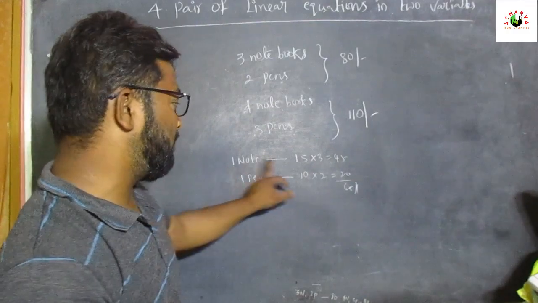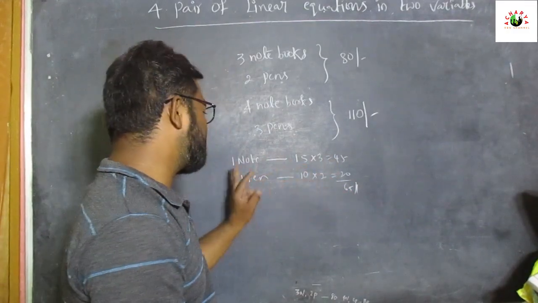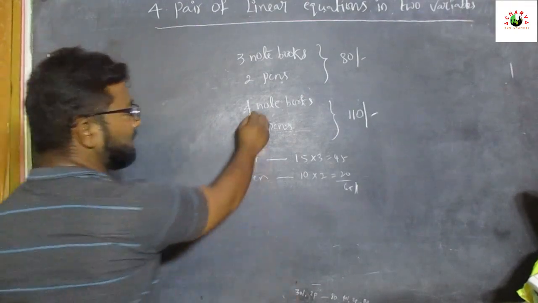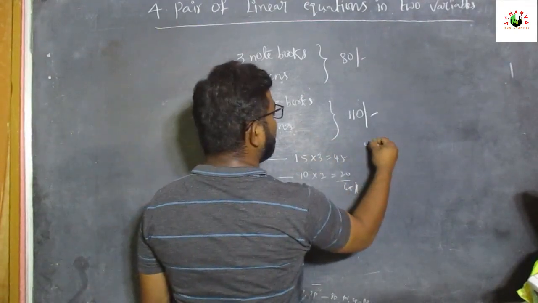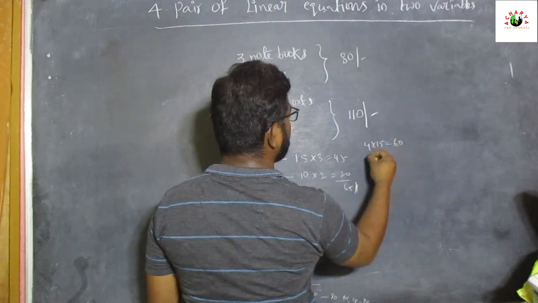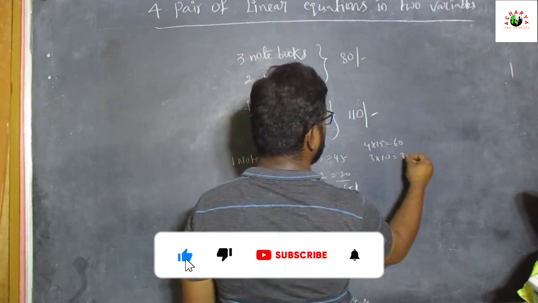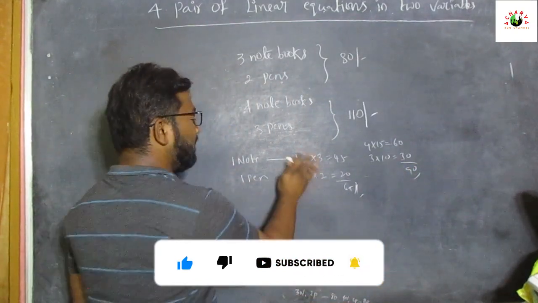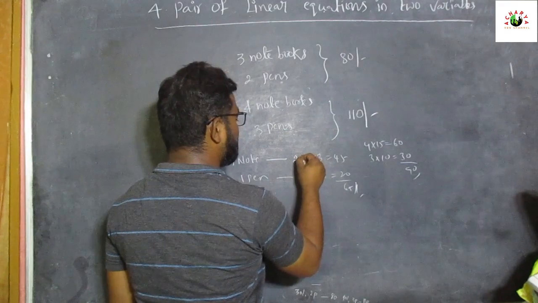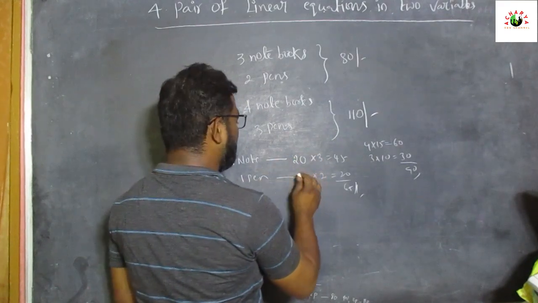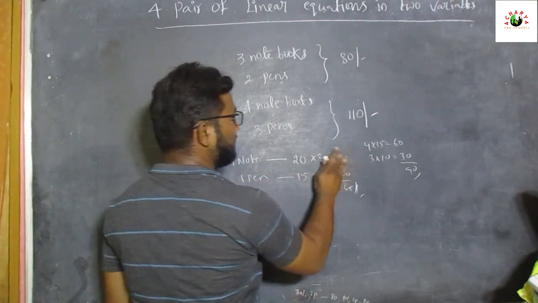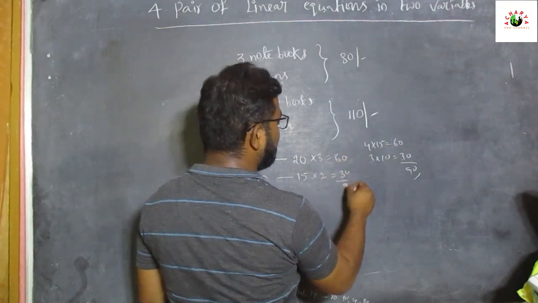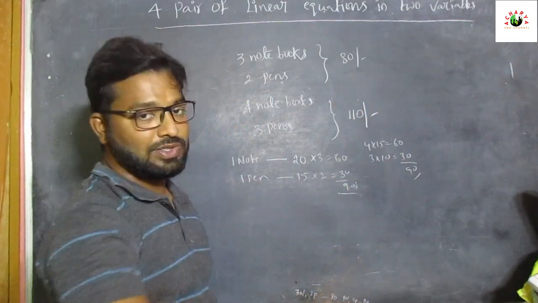Now assume the cost of one notebook is 15 rupees and the cost of one pen is 10 rupees. Checking the other condition, 4 into 15 is 60 rupees and 3 into 10 is 30 rupees, that is equal to 90 rupees. It is a higher amount. For example, if the cost of one notebook is 20 and the cost of one pen is 15, then 20 threes are 60, 15 twos are 30, and we also get 90. It is more than 80, so it is also not possible.